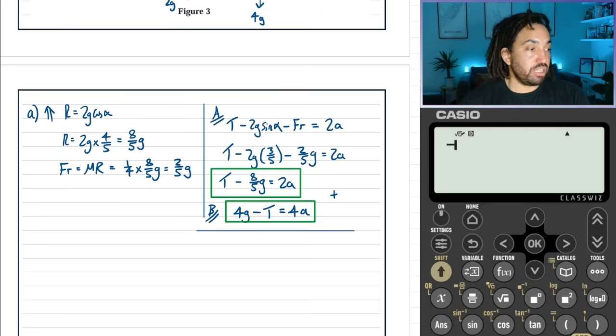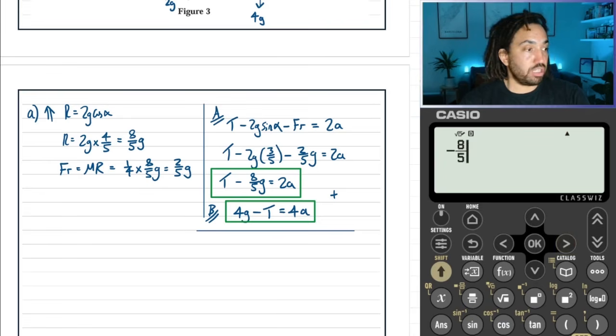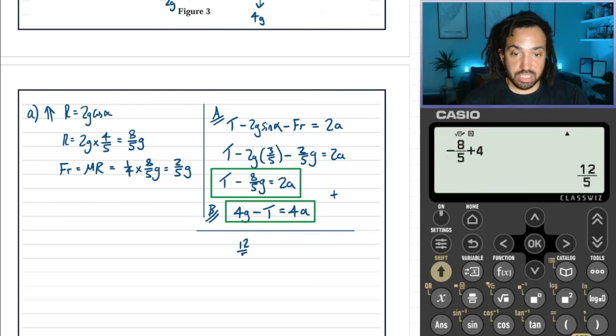So we'll have minus 8/5 g, and then plus 4g. So that gives us a total of 12/5 g on that side. And then when we add the two right-hand sides, we get 6a, which means that a is equal to, dividing both sides by 6, 2/5 g.